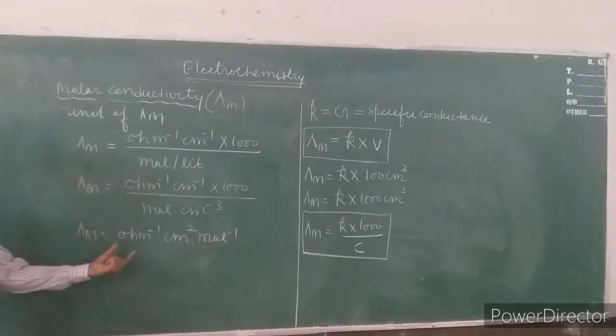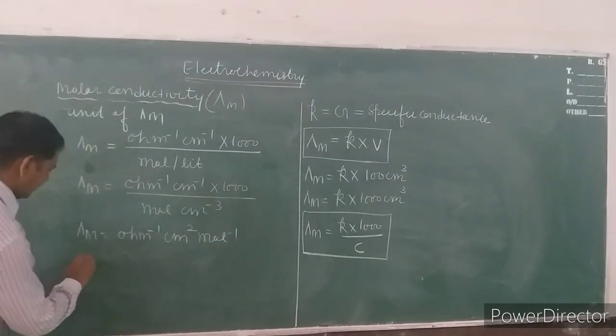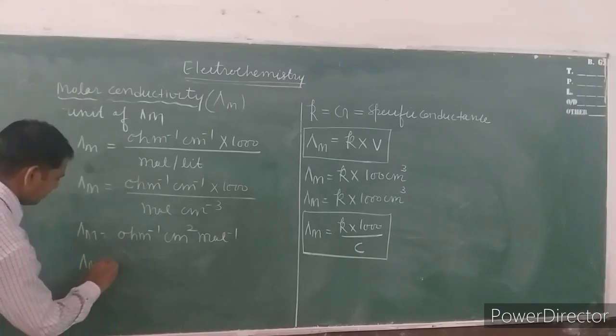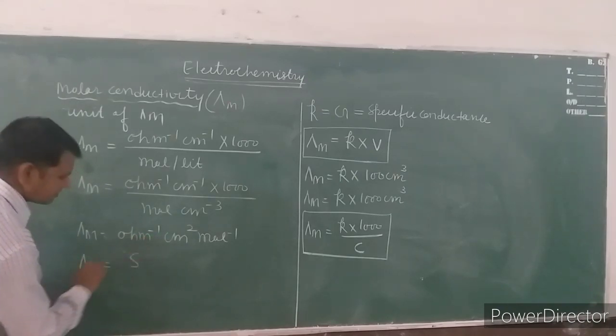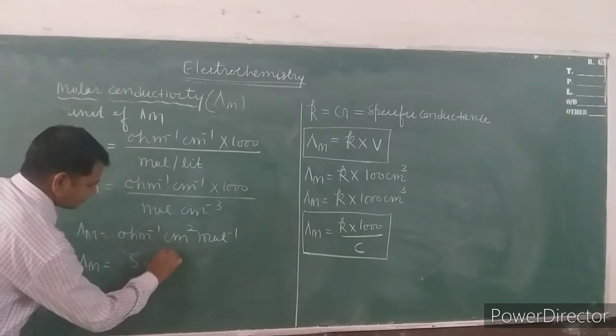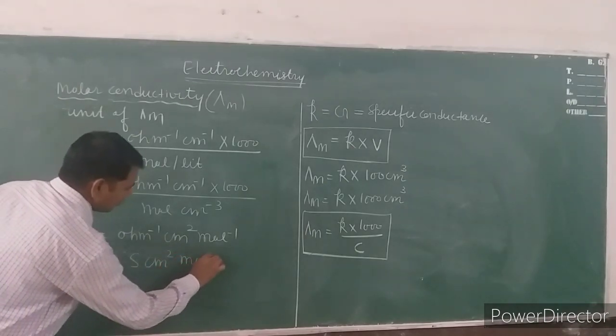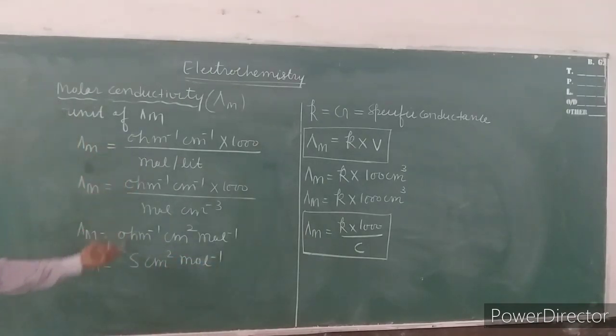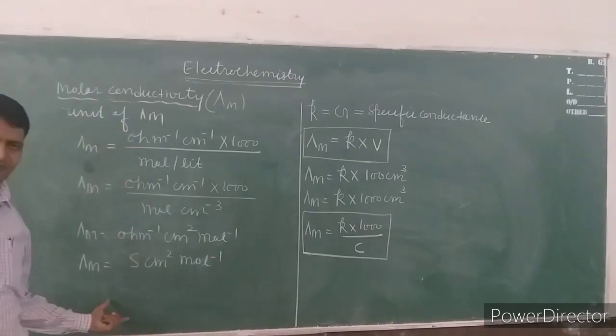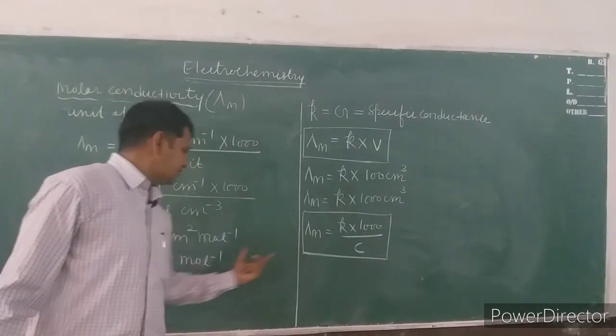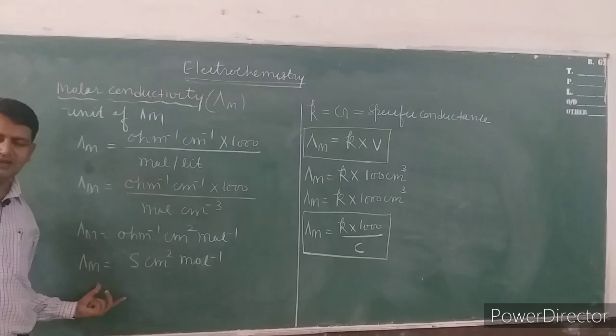This is the first unit of lambda m. In the second case, lambda m is equal to ohm inverse, that is Siemens centimeter square, and this is mole inverse. So this is the unit of lambda m. That is the formula, and this is the unit of lambda m.